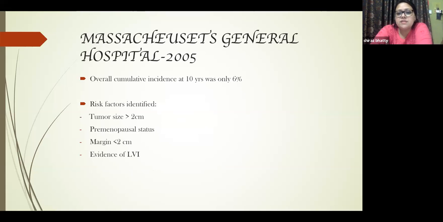Then there was the Massachusetts General Hospital 2005 study. Again, they said the same things about premenopausal, and then they said something about margin. All the other factors were the same, but then they came to the margin status, which was not there in the previous one. So if the margin is less than 2 centimeter, or in other words, if it's a close margin, then you would go for definitely a PMRT.